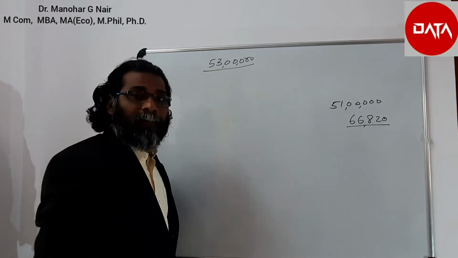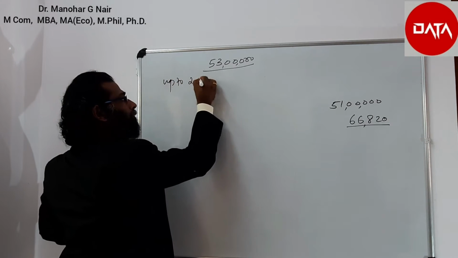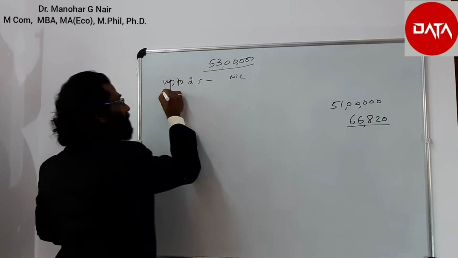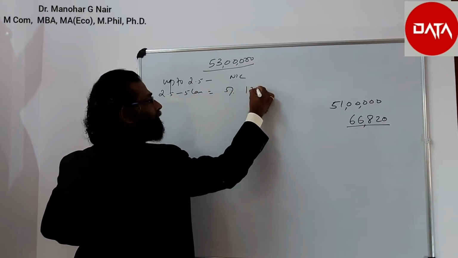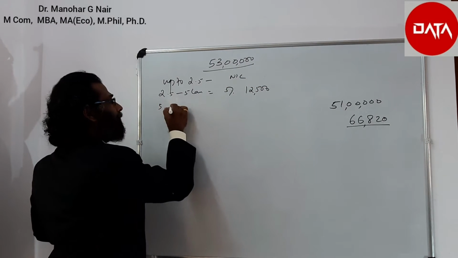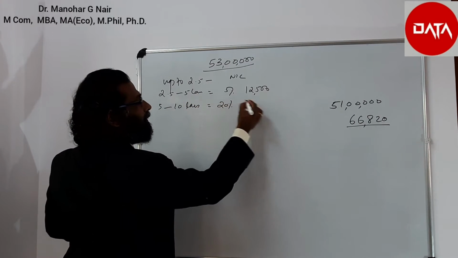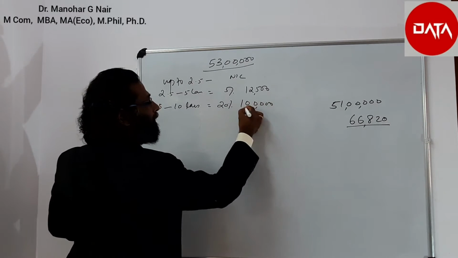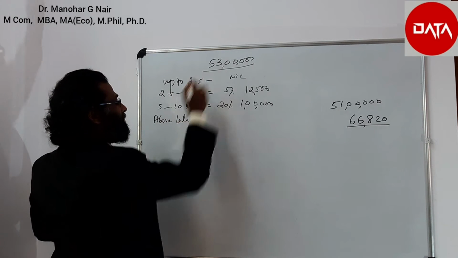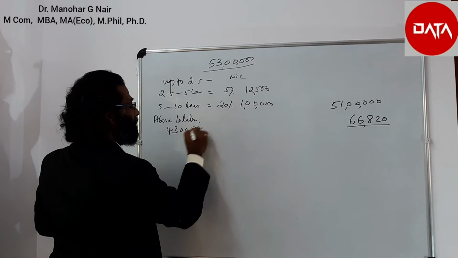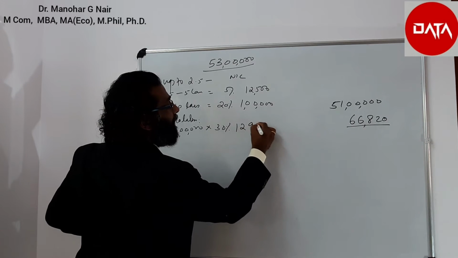So the income is 53 lakhs. Up to 2.5 lakh income, nil tax. 2.5 lakh to 5 lakh income, 5%, that is 12,500. 5 lakh to 10 lakh income, it is 20%, that is 1 lakh rupees. Then above 10 lakhs, here in this case 43 lakhs income. For 43 lakhs, 30% is equal to 12 lakh 90,000.